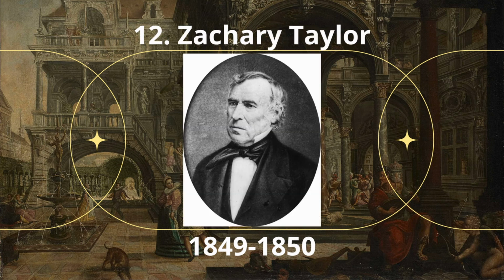Number 12. Zachary Taylor. Zachary Taylor was the 12th President of the United States, serving from 1849 until his death in 1850. He is primarily known for his role as a military hero in the Mexican-American War, particularly for his victories at Monterrey and Buena Vista. He was elected president as a result of this popularity, serving a brief term before his death in 1850. His presidency was largely defined by his handling of the issue of slavery in the territories acquired from Mexico.